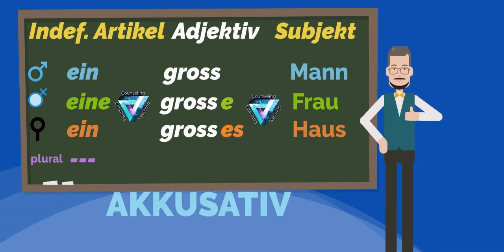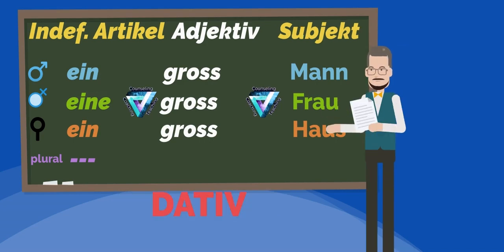Like the definite articles in the accusative case, only the masculine form changes with indefinite articles in the accusative case, and we have to add the en ending for the indefinite article and the adjective as well. Everything else remains as in the nominative.